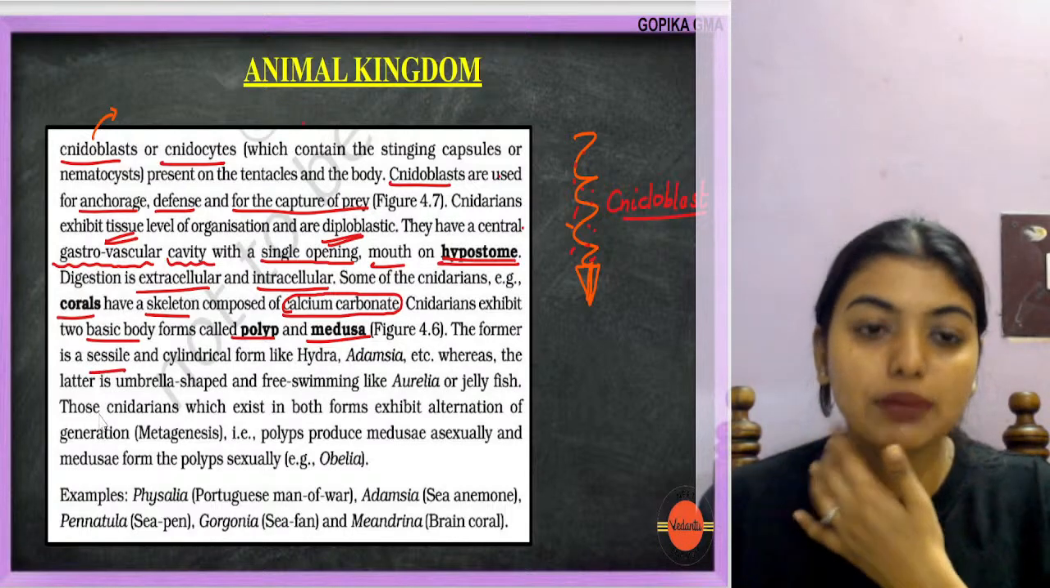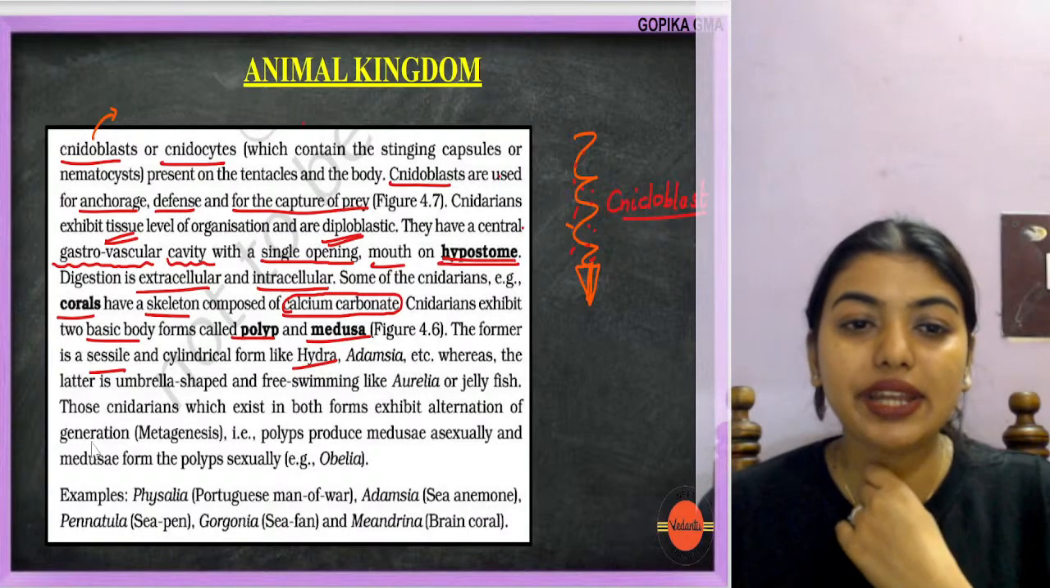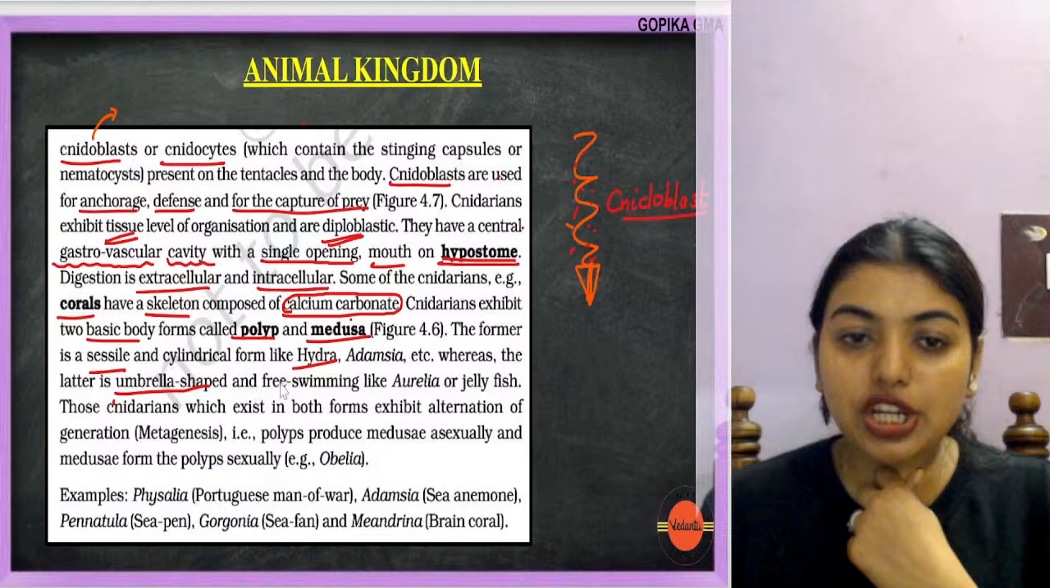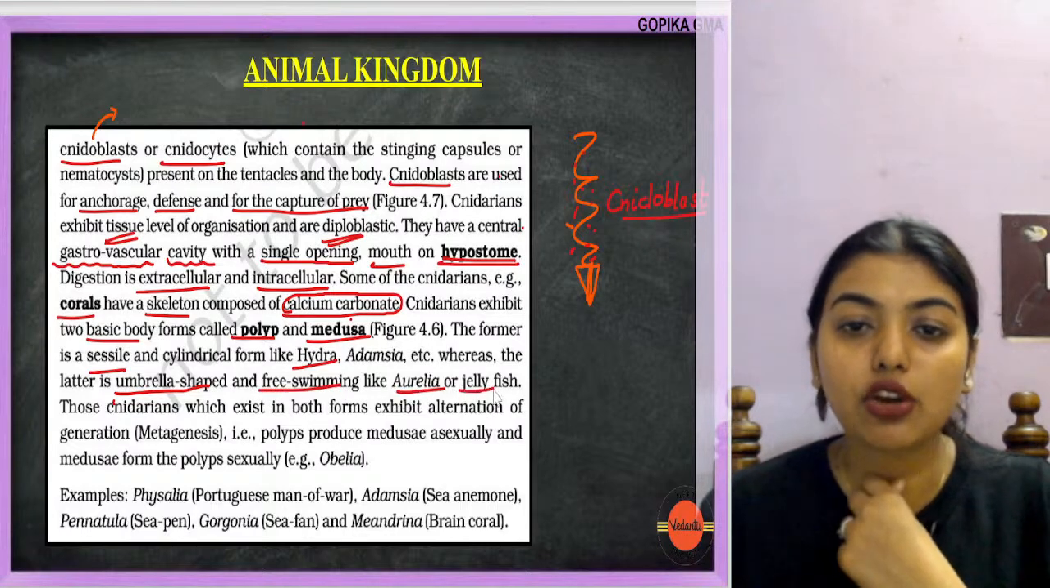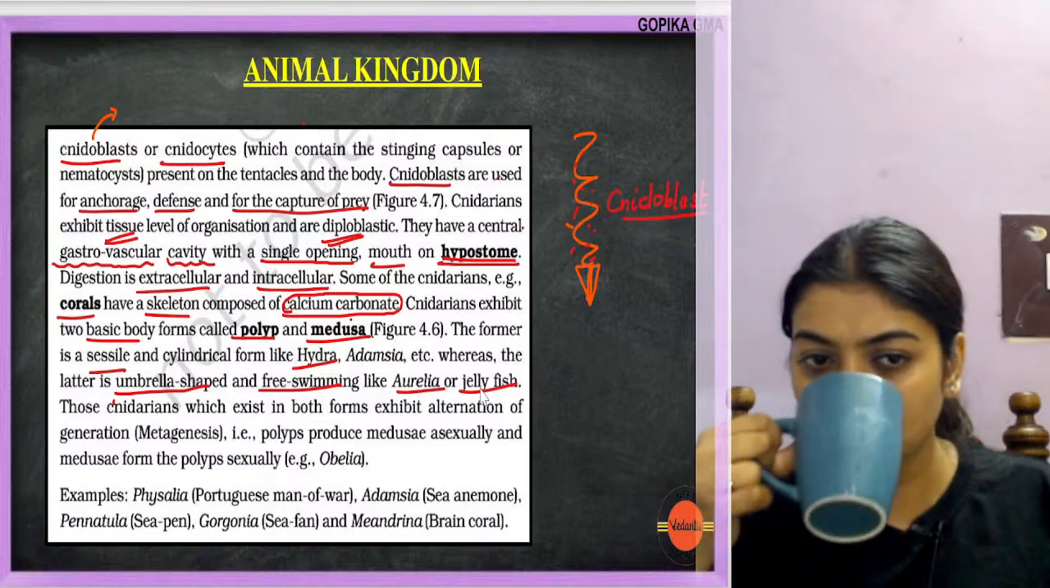The former, the polyp, is sessile and cylindrical, like Hydra, Adamsia, etc., whereas the latter, the medusa, is umbrella-shaped and free living, like Aurelia or jellyfish. I'll explain this in detail. Don't take tension.